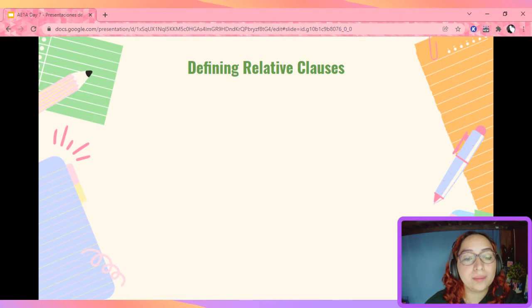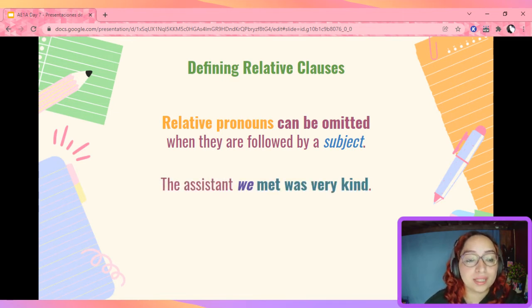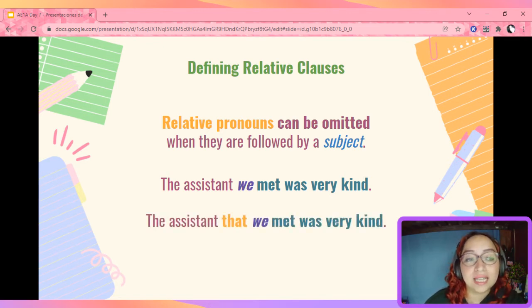Now, what happens if you don't have a verb after the relative pronoun, but you have a subject? In that case, yes, you can omit the relative pronoun. But this is because it is followed by a subject. Look at the example. The assistant we met was very kind. Or, the assistant that we met was very kind. In this case, both options are correct because, as you see, we have a subject, we. Let's continue.